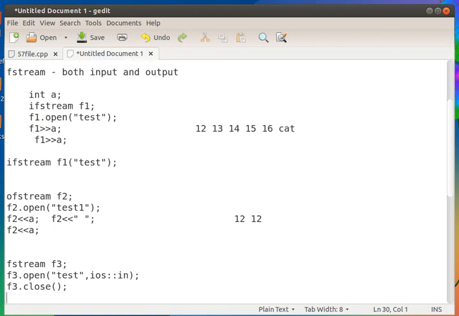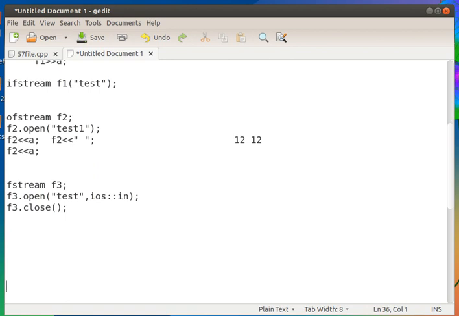Okay, then we can see different methods for writing to a file. Writing to a file means, as I told, we can use the insertion operator, then we can use a function called the put function. The put function can be used for writing a single character to a file. So put is a function for writing a single character to a file.